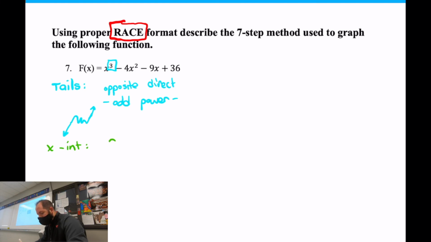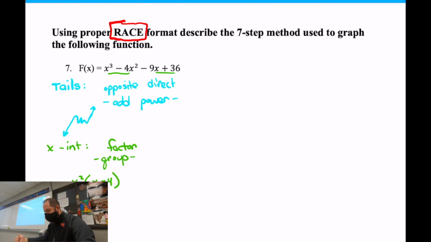So in some way, you're going to have to describe how you're going to factor. On this particular problem, I would be doing grouping. That's the type of factoring that I would do on this problem. With the grouping method, you group the first two, you group the back two. I wouldn't state all the rules that we do, but I would just say that to find the x-intercepts, I would be using the grouping method for factoring. In the front two, I'm going to pull out x squared, so I'm left with an x minus 4.